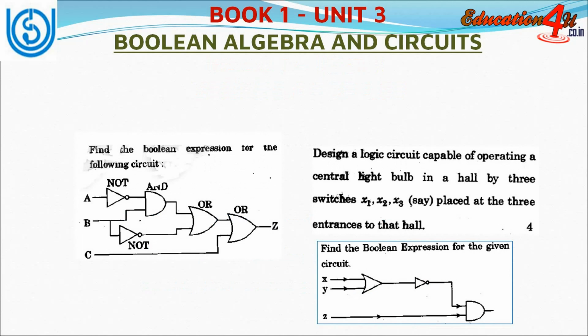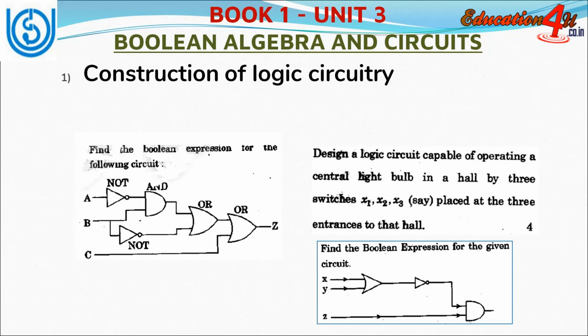Now coming to book 1 unit 3, that is Boolean algebra and circuits. Let's see what are the important questions. First of all, you should know how to construct logic circuitry. For this, you should know basic concepts of what is AND gate, what is OR gate, what is NOT gate, and how to draw the pictures of these gates. You can see in the example here.